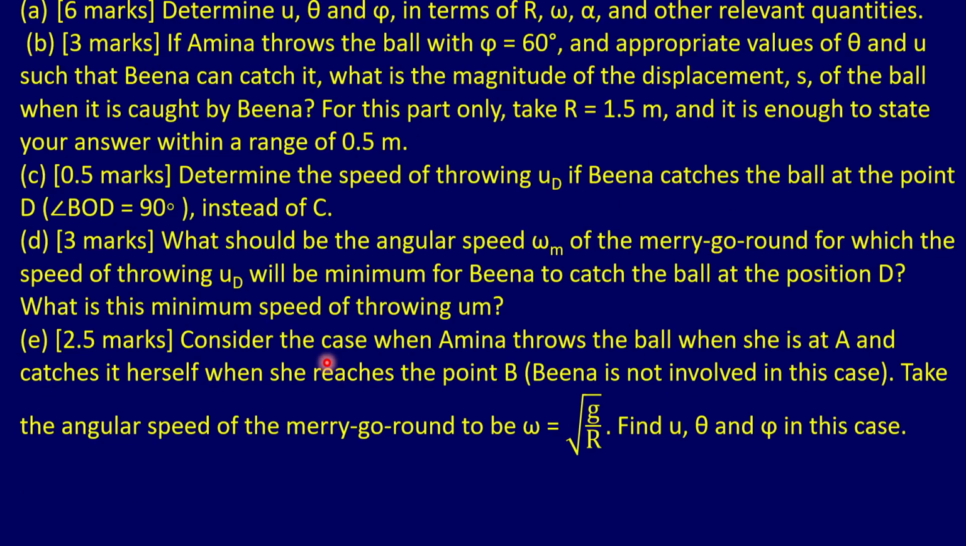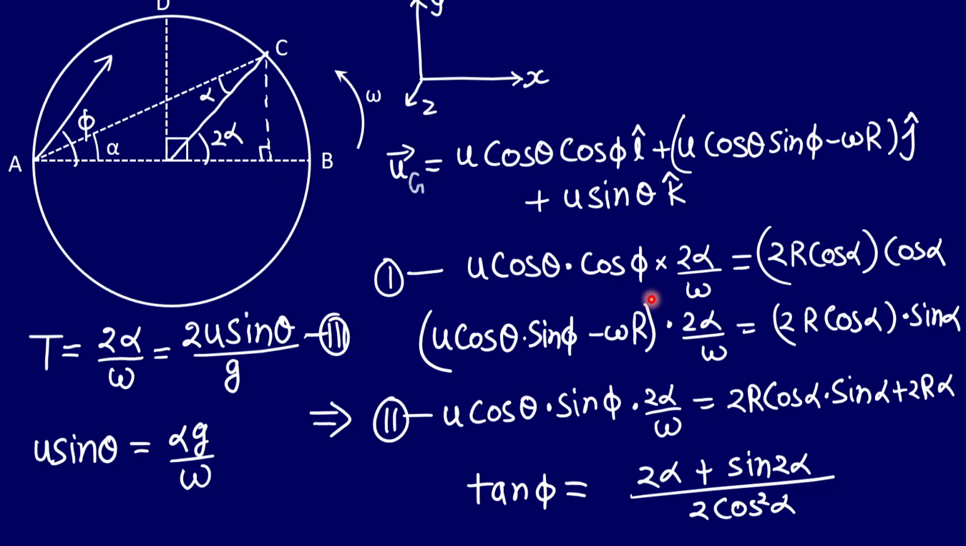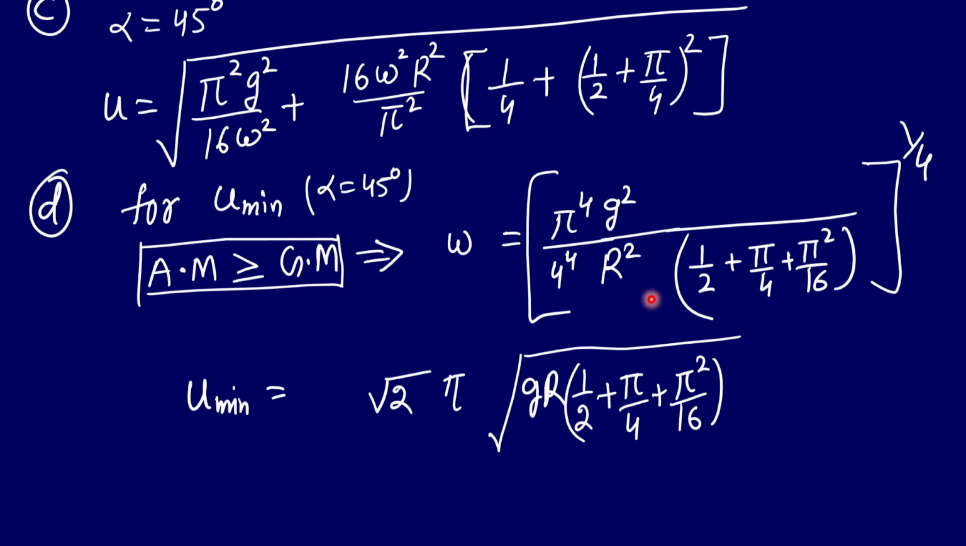So in the C part, you have to determine the speed of the throwing u if Bina catches the ball at point D, right? So she catches the ball at point D. That means, if you just look here, if Bina catches this ball not at C but at D, then this line will be here. That means this angle alpha will become 45 degree, right? So for the next part here, we know the value of alpha as 45 degree. You just have to put the value of alpha in the general expression, so you will get the value of